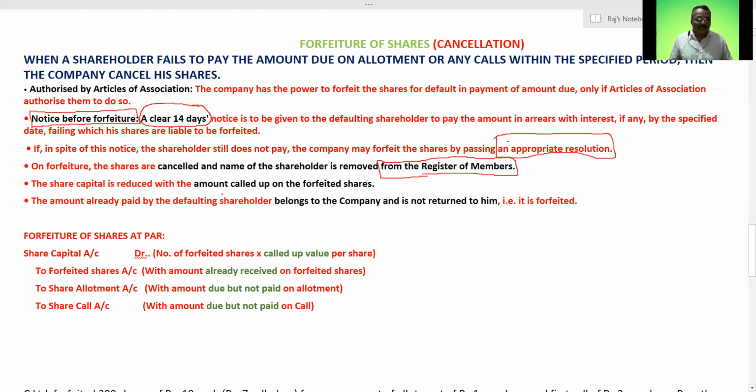Now, the share capital is reduced by the amount called up on the forfeited shares.